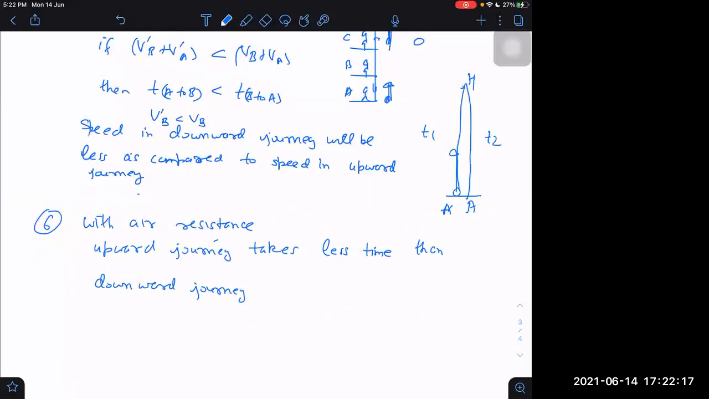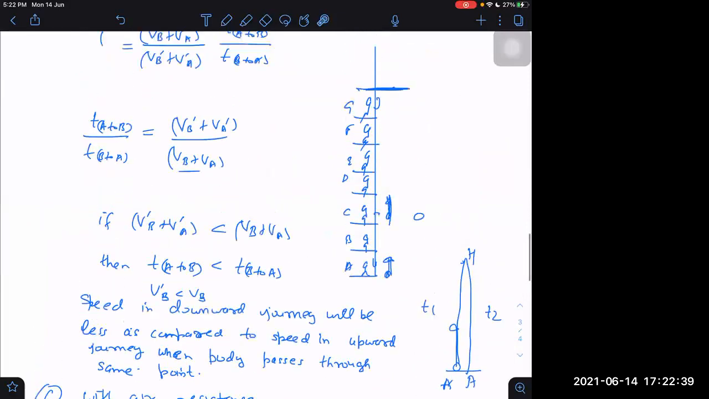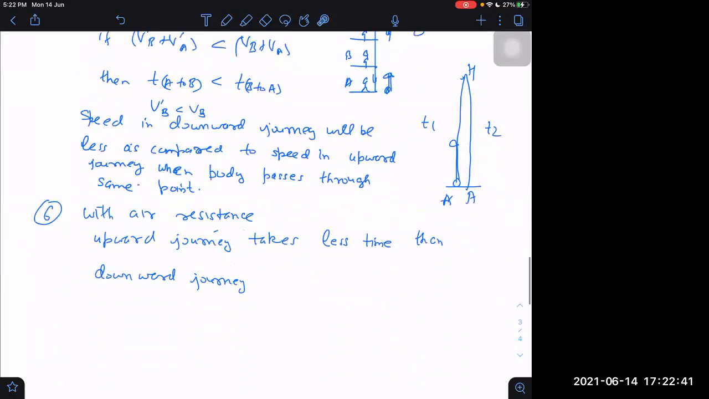Speed in the downward journey will be less as compared to speed in the upward journey when the body passes through. Sir, if air resistance is neglected, T1 is also T2, sir. Yes, that was the main point of discussion. But sir, the sixth point is for that condition only, no, sir? The sixth point is with air resistance. The condition is also mentioned here.